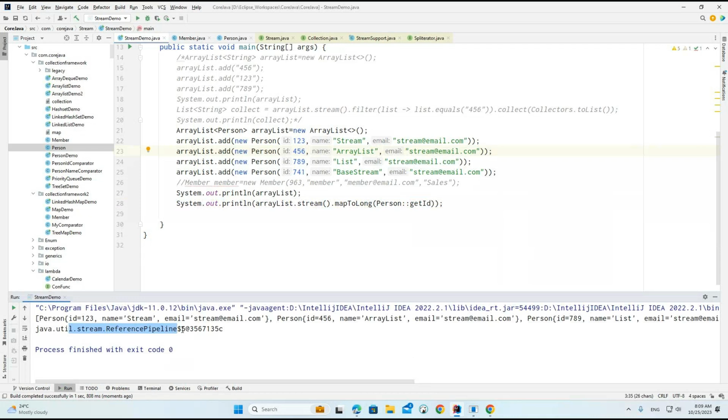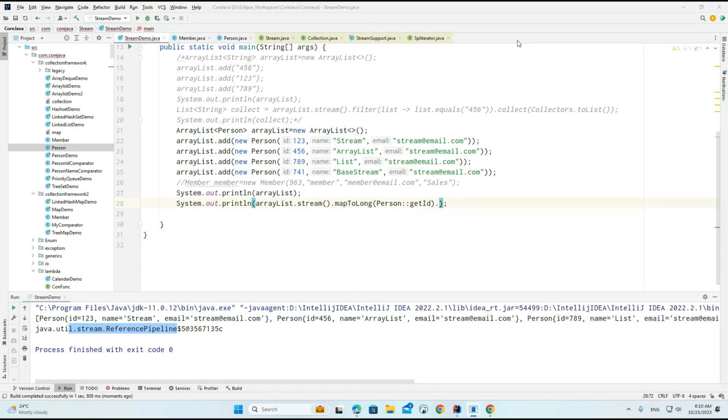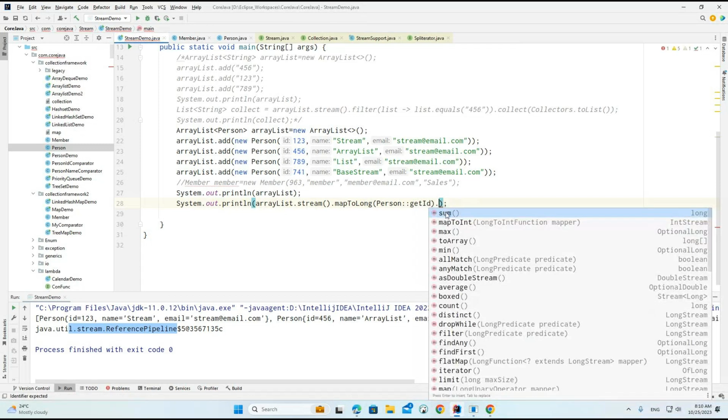Okay, so now what is the object we are getting here? A reference pipeline. It is an object we are trying to see. But here, are we getting any value? Here you can see these are the methods, but these methods are coming from the same object. Some methods, mapToInt, max method, min method. Again, from where are we able to see these? We are getting them from the same object.